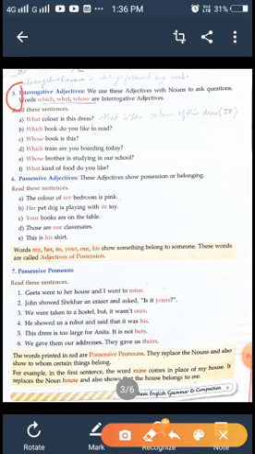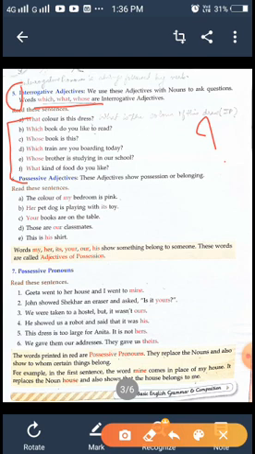Then interrogative adjective. Interrogative adjective means question mark. So which are the WH words that make interrogative sentences, like which, what, whose. All these mean asking a question. These words show the interrogative adjective. So sentences are here. What color is this dress?